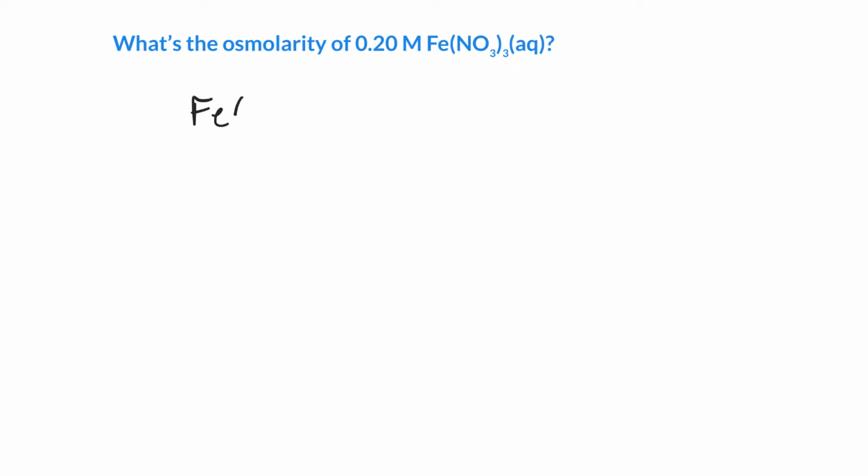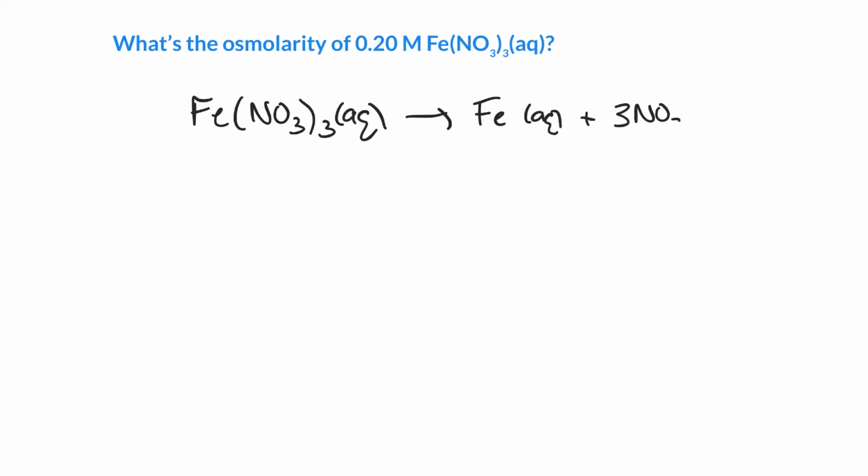So iron 3 nitrate, so it's a soluble ionic compound. All nitrates we saw in chapter 6, right, are soluble. That means it breaks down and it forms ions. So we, of course, don't know iron's charge, but we do know that it comes with 3 nitrates, and the 3 nitrates carry a charge of -1 each. So that means that if you got 3 of them, that's -3. So the iron actually has to have a charge that cancels it out. That's +3. So we can write it something like this.